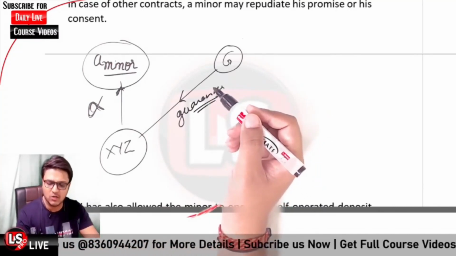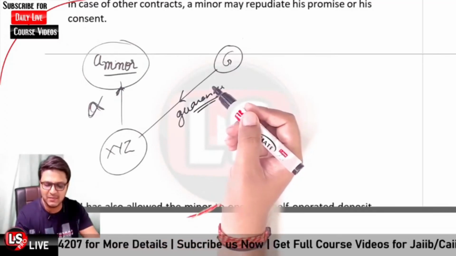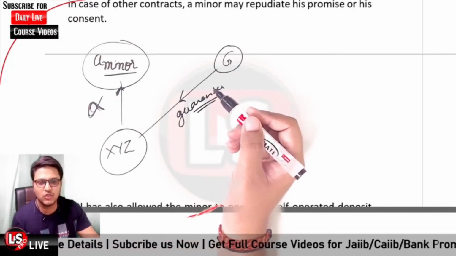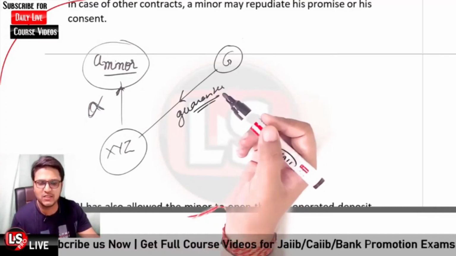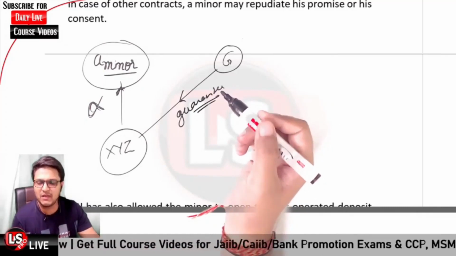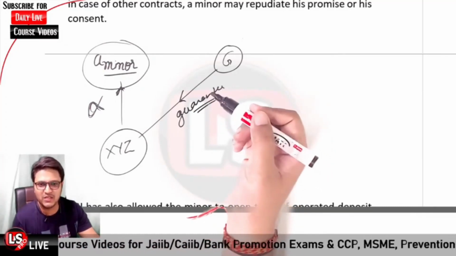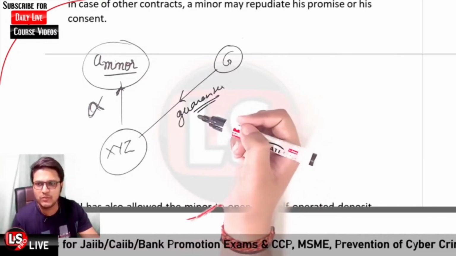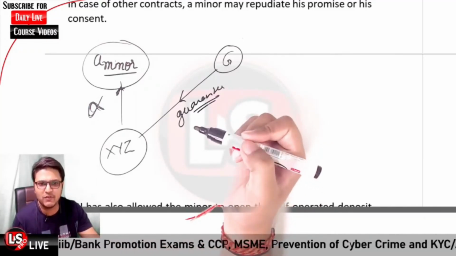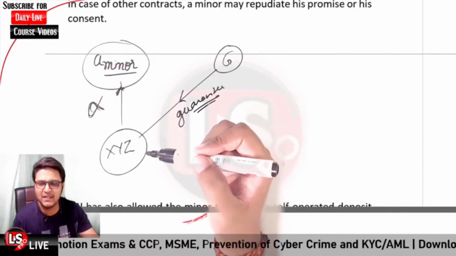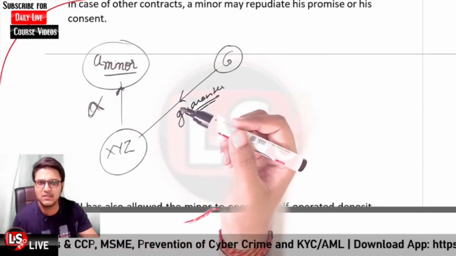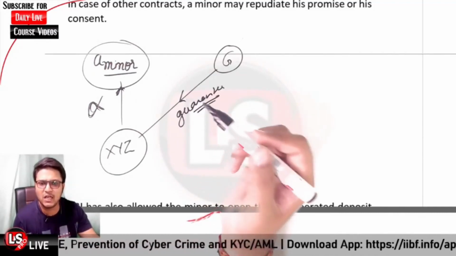That case study has already been asked in the exam itself. So you need to answer this question. We have already covered that particular point. You need to understand. So let me tell you, any contract that is entered into by any person with the minor is void ab initio.